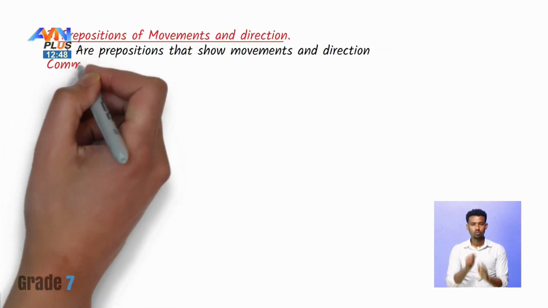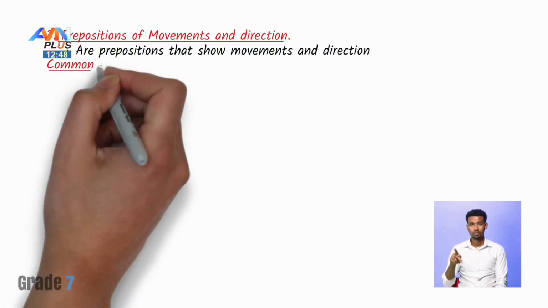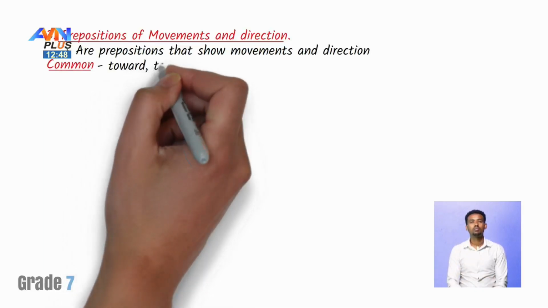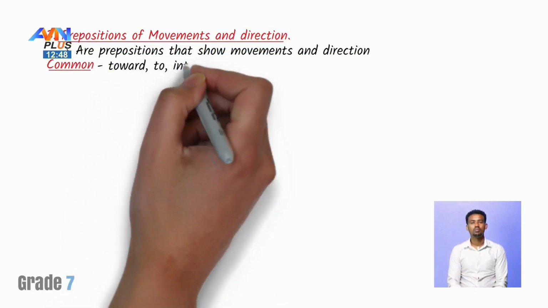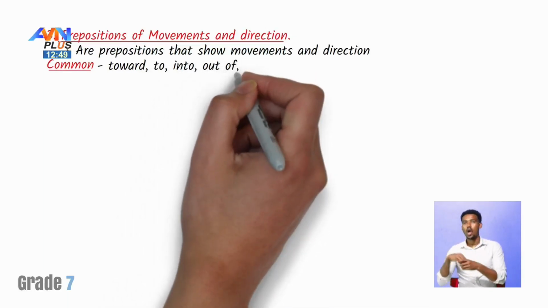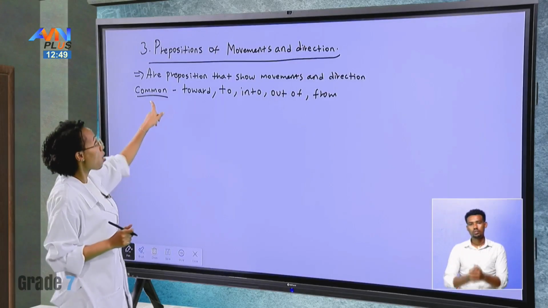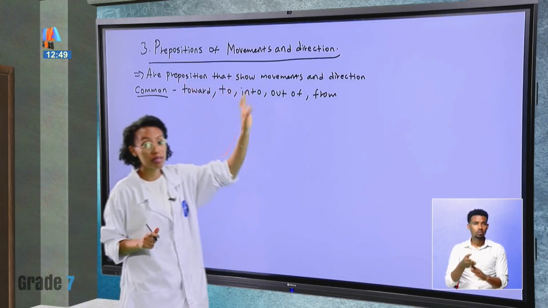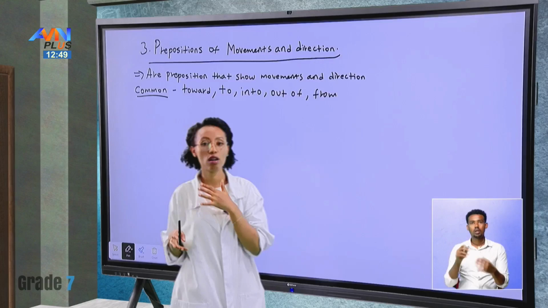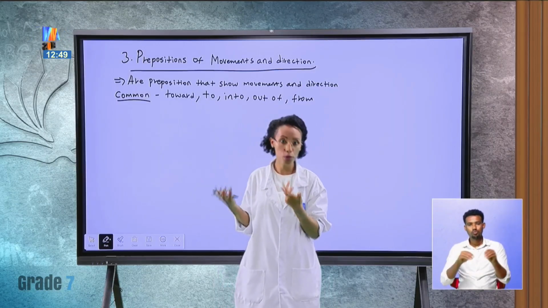For example, the common prepositions of movement and direction are towards, to, into, out of, from. So these are the common prepositions of movement and direction that we use. There are so many prepositions, but these are the most common forms that we use most of the time.